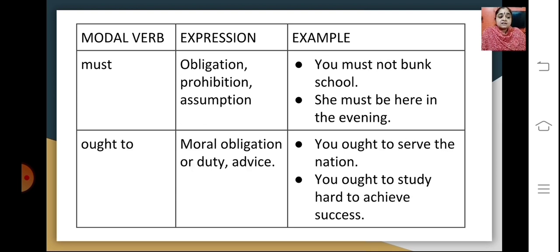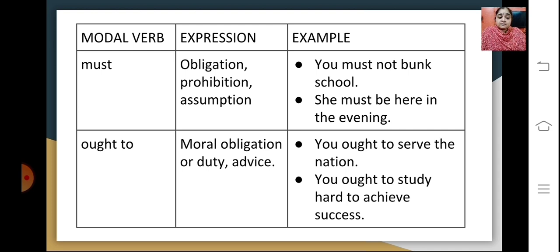Then we have must. Must expresses an obligation, a prohibition, or an assumption. Like you must not bunk school. Or she must be here in the evening. You are assuming this, that she must be here in the evening. Or there's an obligation that you should not bunk school.